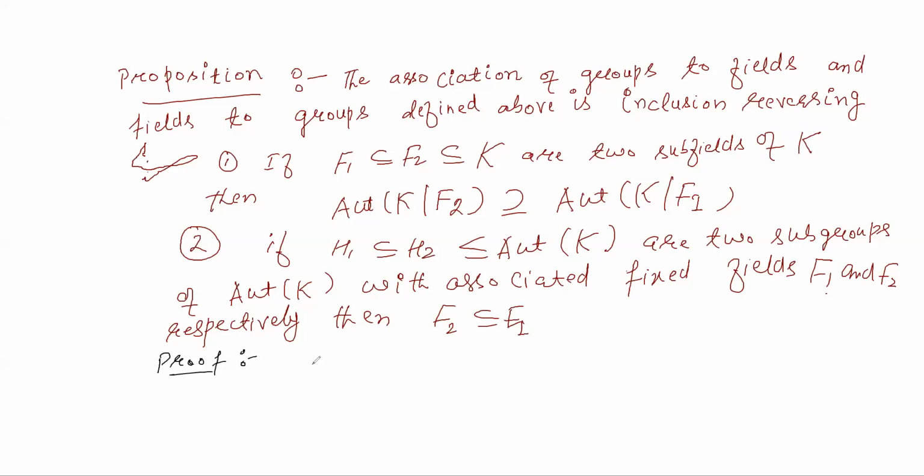Let sigma belong to, so first part, let sigma belong to Aut K F2. Okay. Then sigma fixes F2.